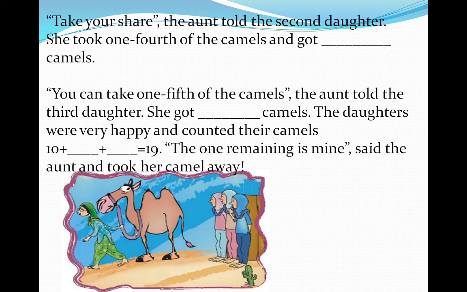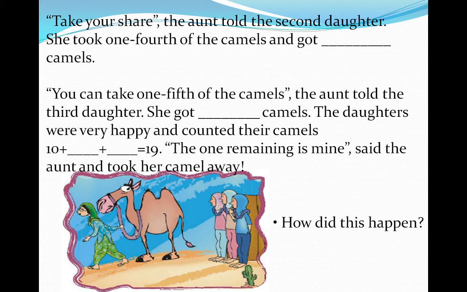Dear students, here we have to find the correct answer, which we will find afterwards. Now we will read the next part of the story. You can take 1/5 of the camels, the aunt told the third daughter, and she got dash camels. Here also we have to find the answer. The daughters were very happy and counted their camels. 10 plus dash plus dash is equal to 19. The one remaining is mine, said the aunt and took her camel away. In this picture you can see the aunt taking her camel.